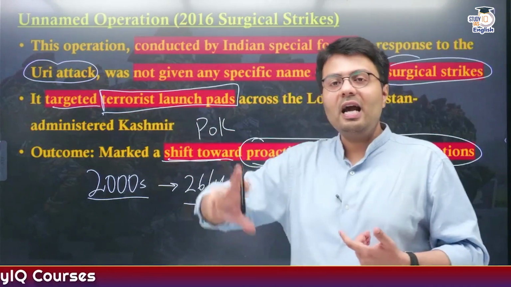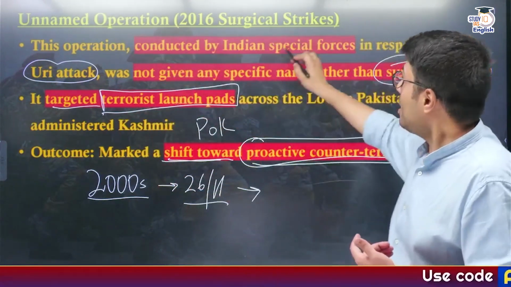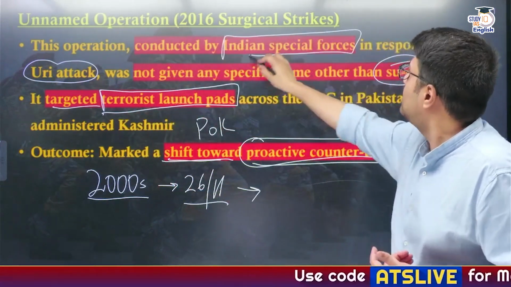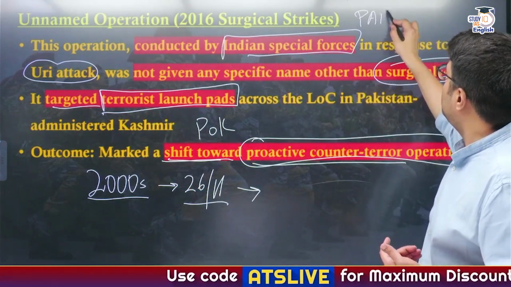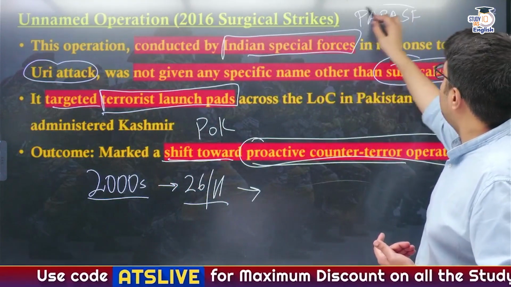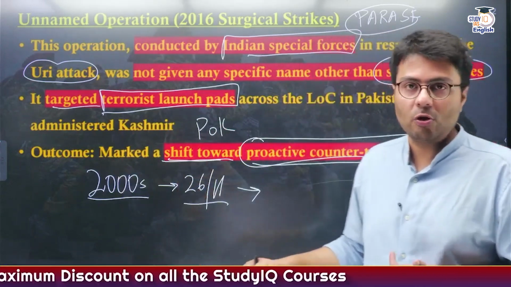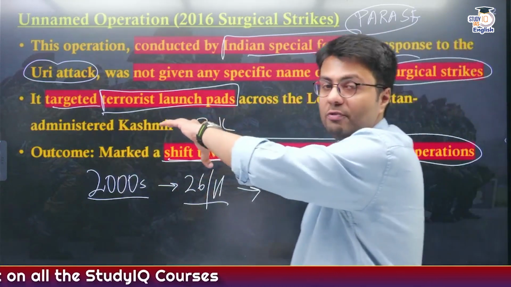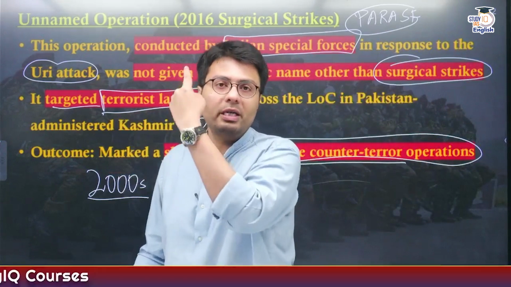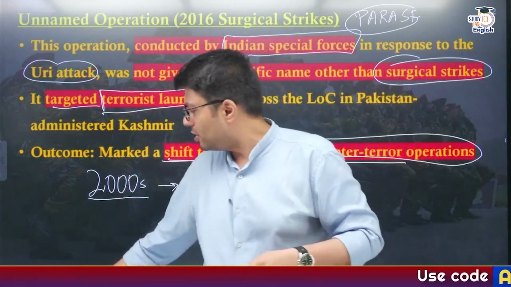That is, sending Indian troops, particularly members of Indian Special Forces, that is Para-SF Special Forces. These actually undertook missions beyond enemy lines, going into the POK region and destroying the terrorist launch pads, right? So that is why this was a very significant mission, although it was not named. More popularly, it is called a surgical strike.